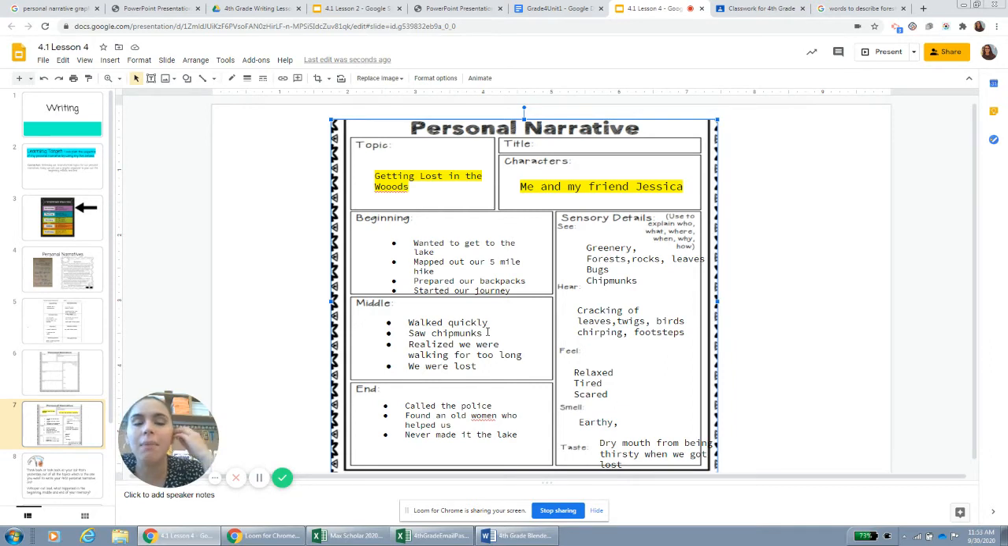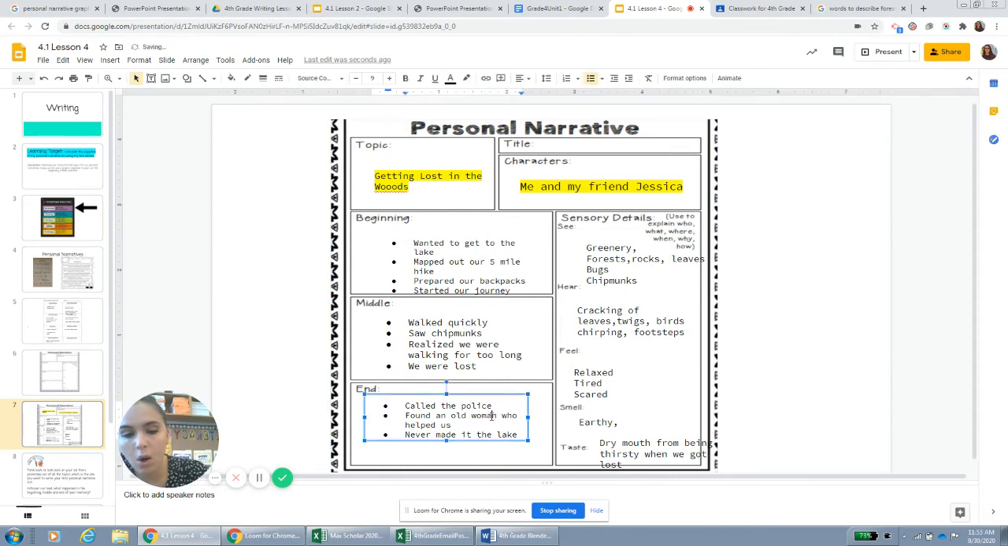The end, you want to think about how did your story end? What was the result? What was the outcome of your story? So for me, we ended up calling the police. We had service. We found an old woman who helped us. And we never made it to the lake. It got so late that we ended up having to go back. We ended up having to go back where we started, which was where we were camping.